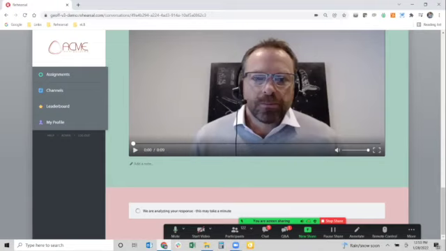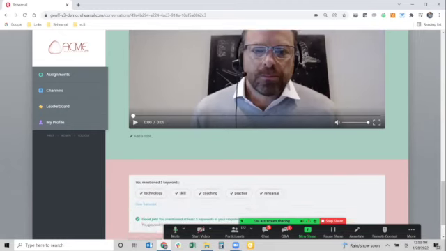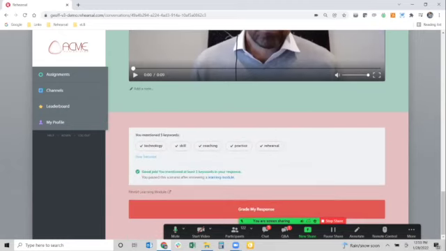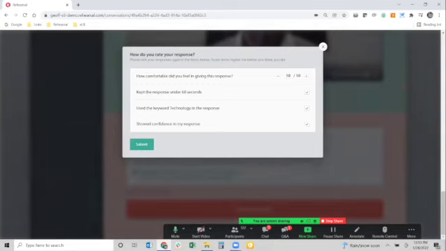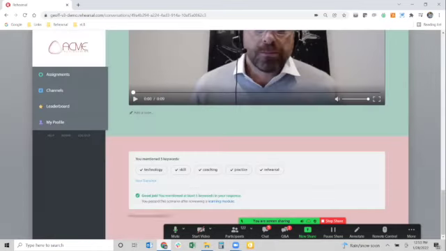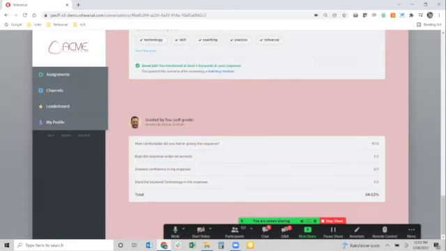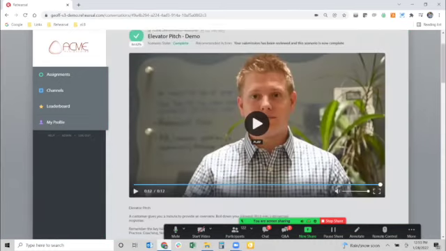So what does moving forward in the process look like ultimately? Well, it's going to take me into the next phase of this self-guided direction. Good job. You mentioned at least 5 keywords. I can move on. And that next phase is to grade my response. So now I can go in and actually grade my response. How comfortable did I feel? I did 9 out of 10, for example. Did I keep it under 60 seconds? Yes, I did. Did I use the word technology? I did. Did I show confidence? Maybe I don't think I showed confidence, so I uncheck that. I submit that. And now my grade is locked in on a self-grade as 84.62%. And now that activity is considered completed in Rehearsal.